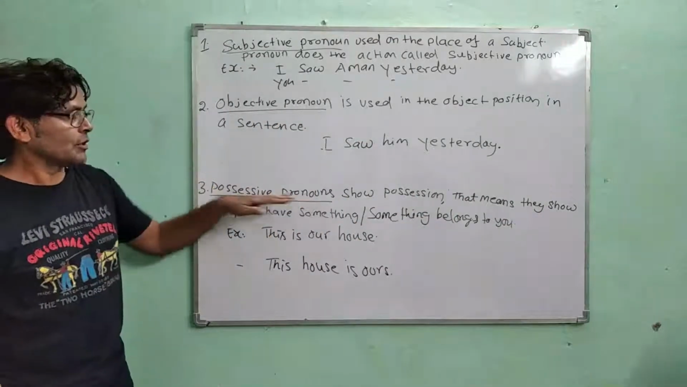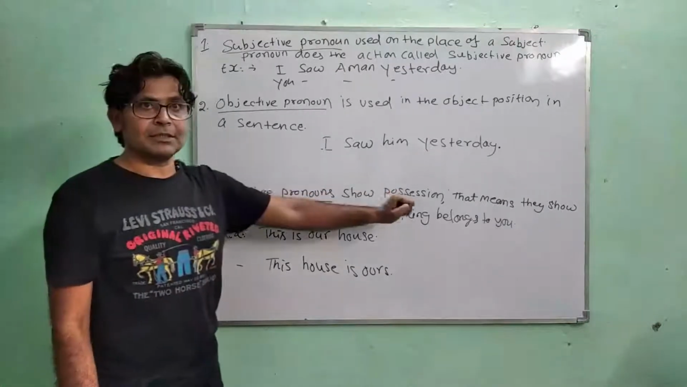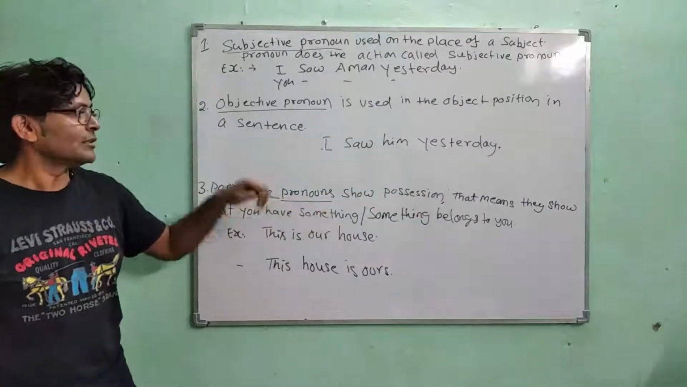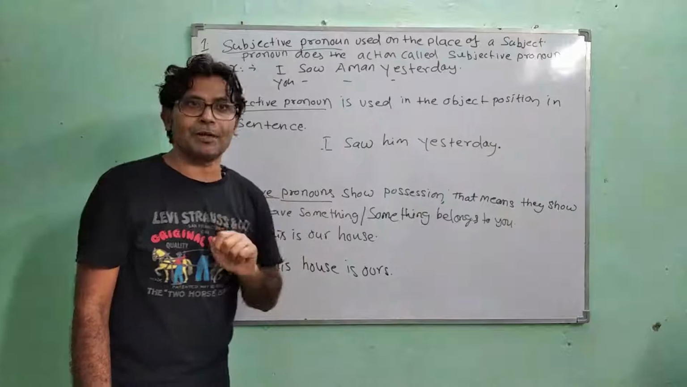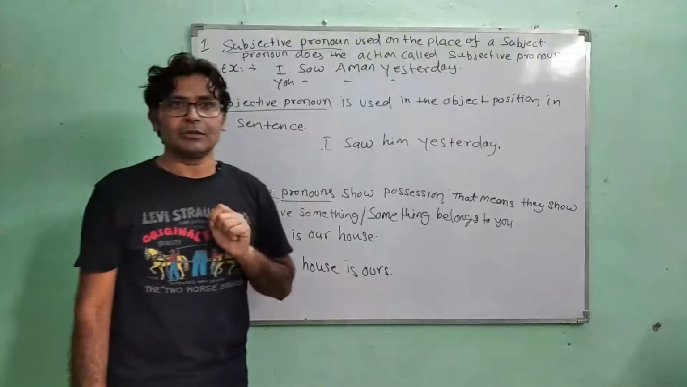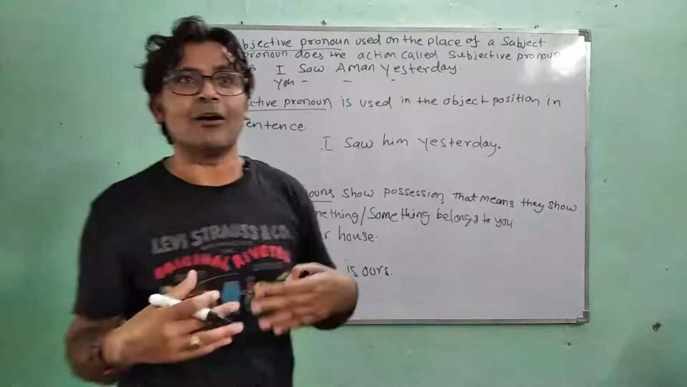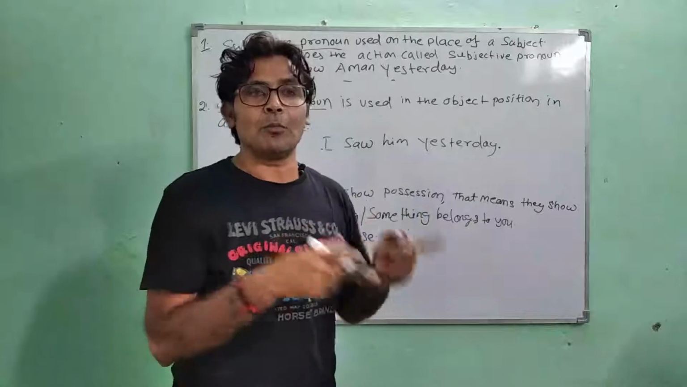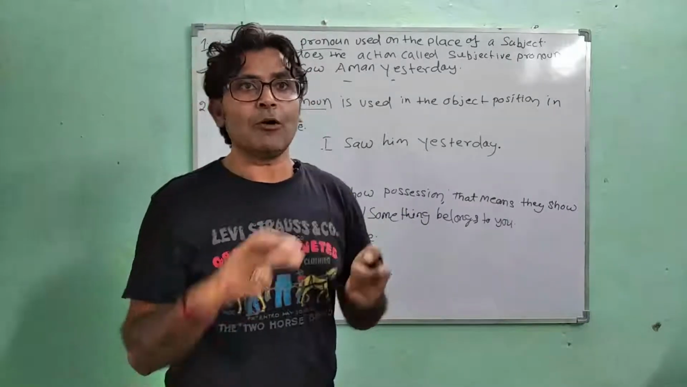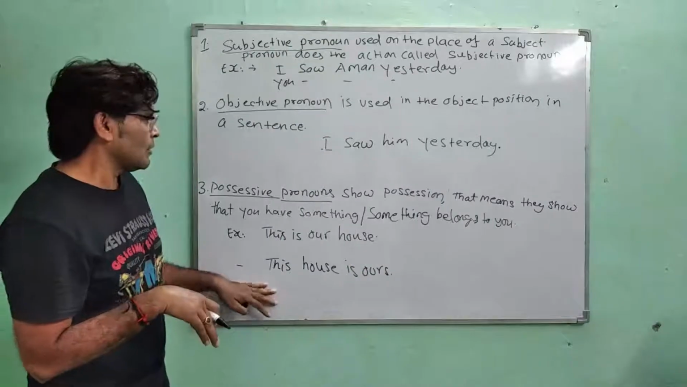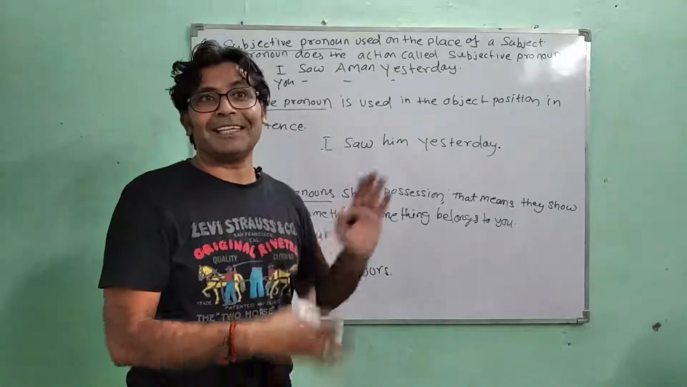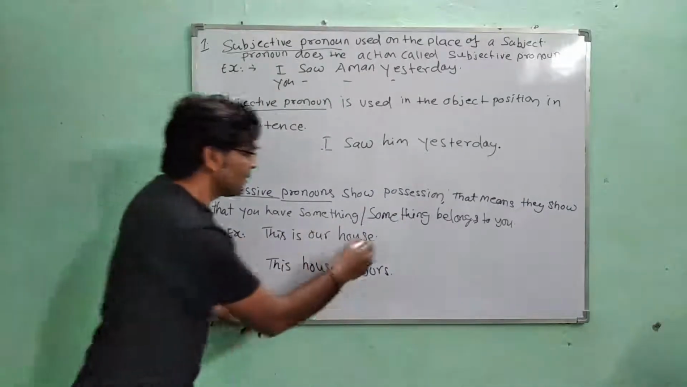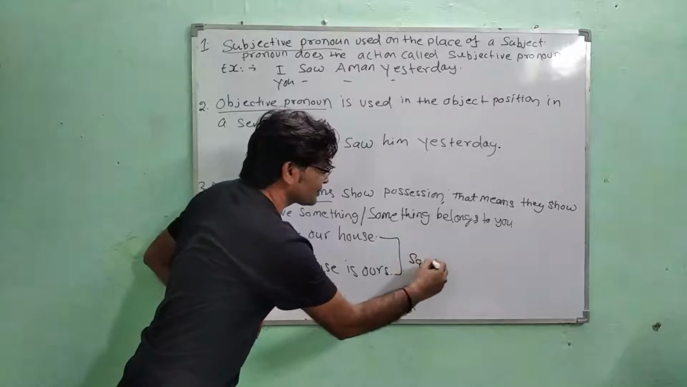Now possessive pronouns. Possessive pronouns show possession. That means they show that you have something or something belongs to you. For example, this is our house. When you hear this sentence, the thought that comes to our mind is that this house belongs to me and my family. This is belonging. So how can we use ours in the same sentence? We will write, this house is ours, and both sentences have the same meaning.